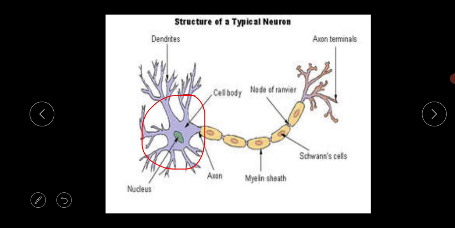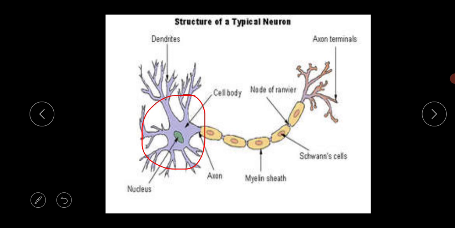I think you have studied the cell organelles in your class 9 standard, so you know all about these things. So this is the cell body, the rounded structure, and this is the nucleus, and all the blue colored structure is called the cytoplasm. The cytoplasm present in the cell body, and the cytoplasm of the nervous cell is also called the neuroplasm.